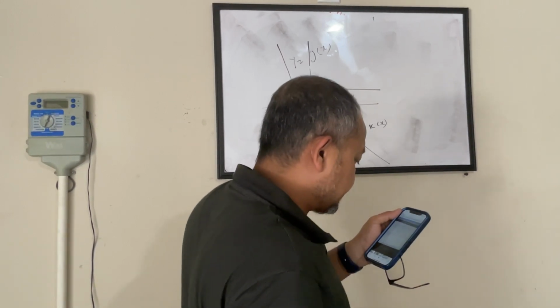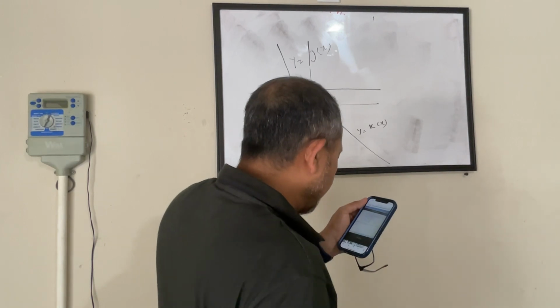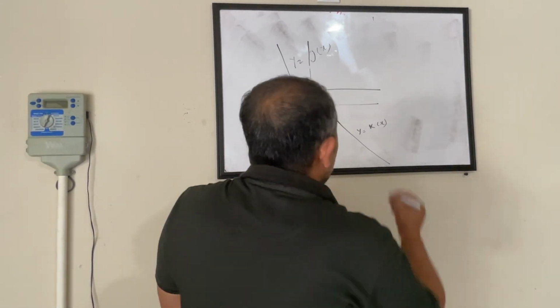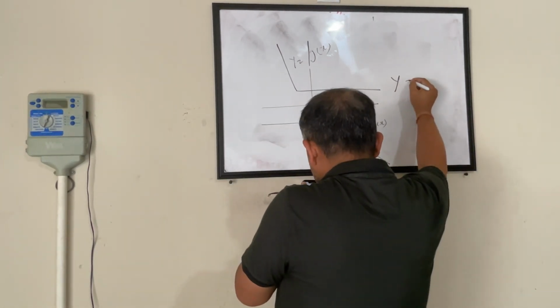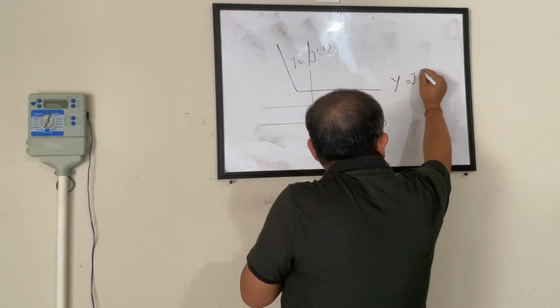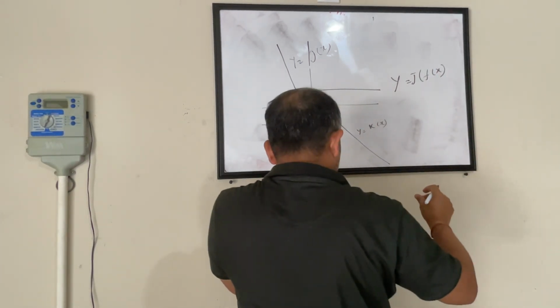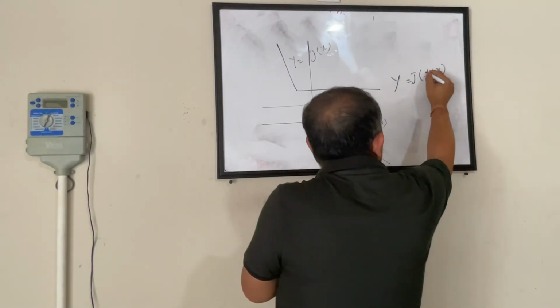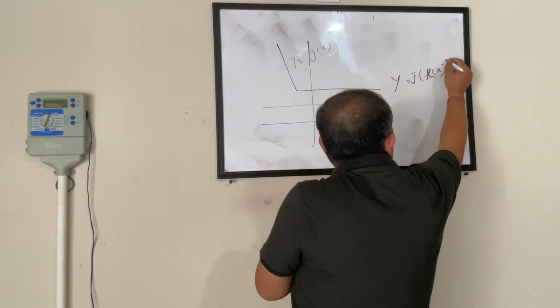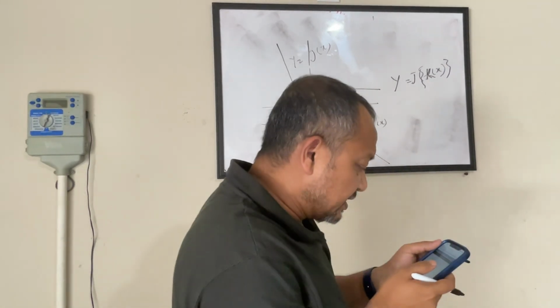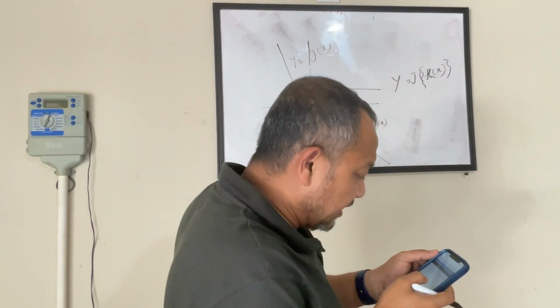It says, which of the following graphs is the graph of y of j of k of x?